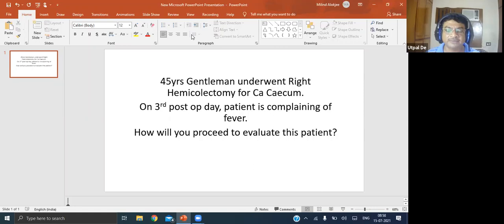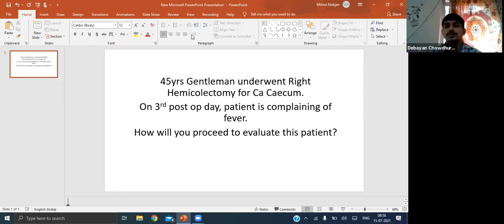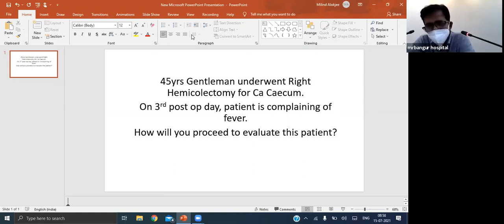How do you define SSI? The exact definition. SSI is a surgical site infection when the infection occurs within 30 days of the operation. And if you use an implant, maybe a mesh or some metallic implant, then up to 90 days. This is the definition for surgical site infection.